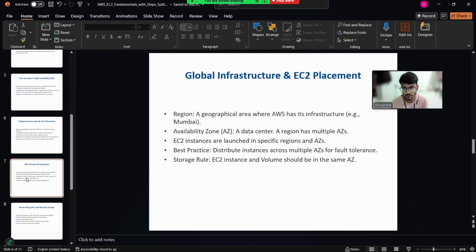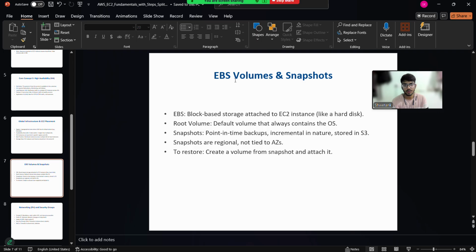Another one, EBS volumes and snapshots. An EBS volume is block-based storage attached to an EC2 instance. Like in our laptop, there is a C drive and a D drive. EBS volume is attached to the EC2 instance for storing our data. So we need a volume.